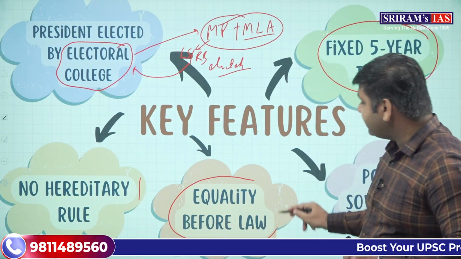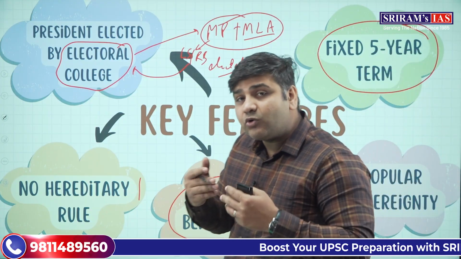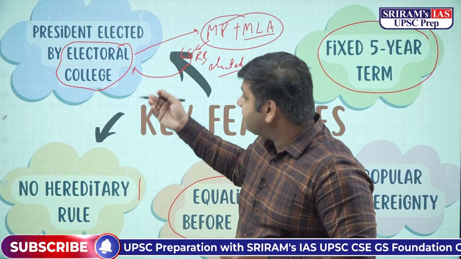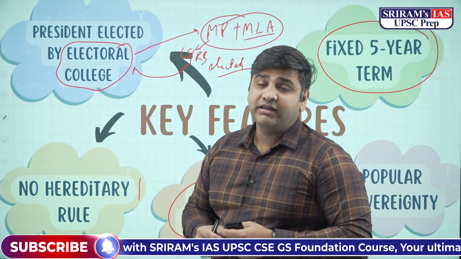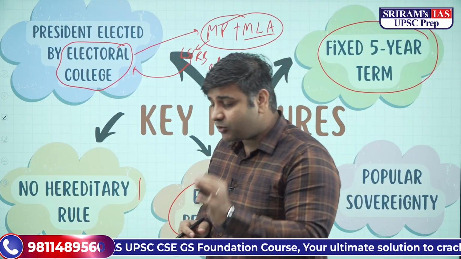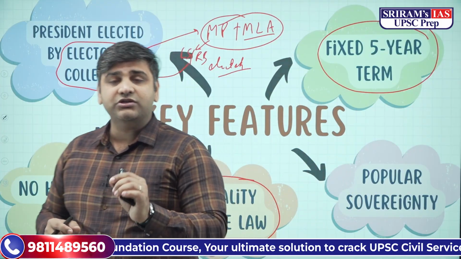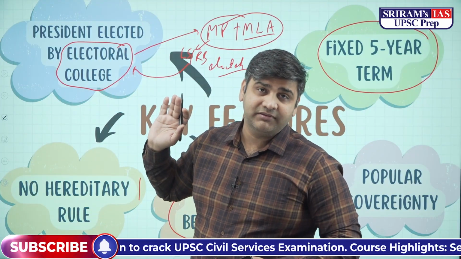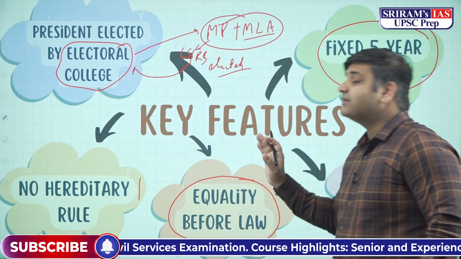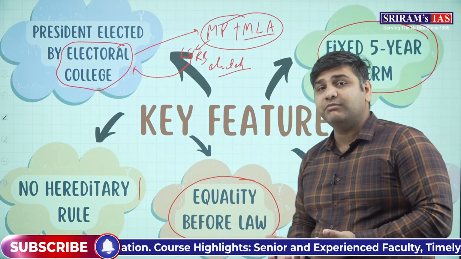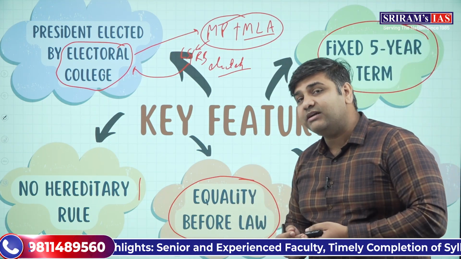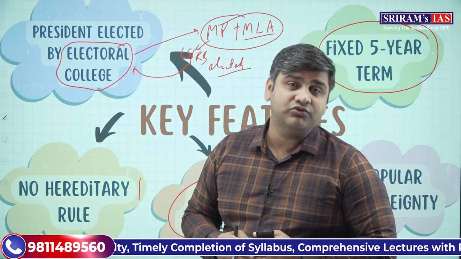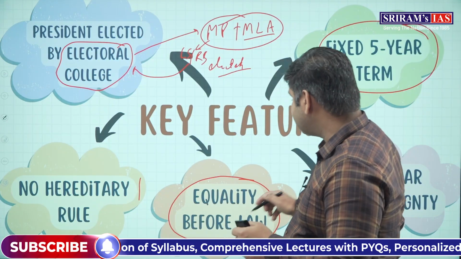अब देखिए, anybody who fulfills the qualification, the constitutional qualification to fight the election for the president of the country can fight the election. अगर आप constitutional qualifications को fulfill करते हैं तो आप elections fight कर सकते हैं. ये बहुत important जानकारी है. Everybody can become the president of India. The only requirement is, are you able to clear the qualifications given in the constitution or not? That is what is रूल ऑफ लॉ.